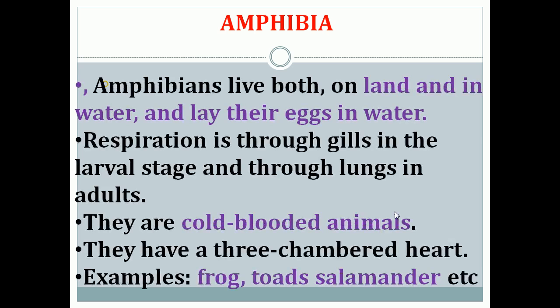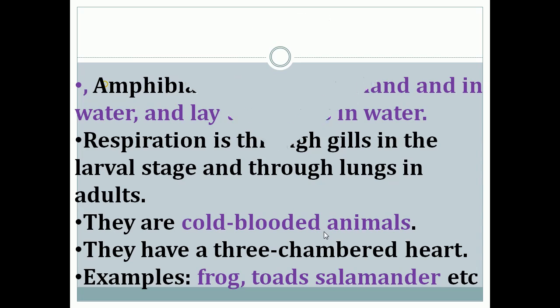Next class of vertebrates is Amphibia. Amphibia means they will live on both land and water, and they lay their eggs in water. In the larval stage, they will respire with the help of gills, and when they become adults, they will respire through lungs. They are cold-blooded animals. Cold-blooded, as I have already told, means their body temperature will change according to the climatic condition, and they have a three-chambered heart. Examples for Amphibia: frog, toad, salamander, etc.